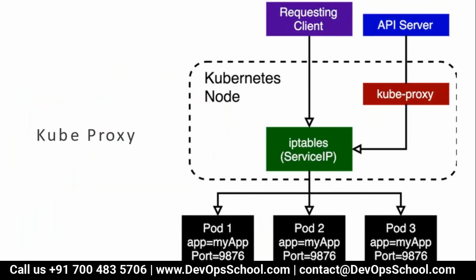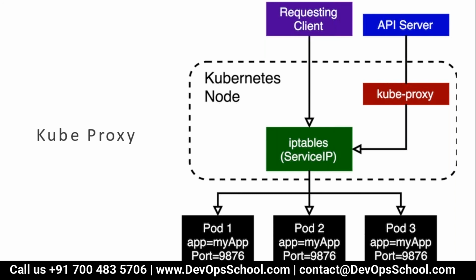Again, we'll discuss the proxy in a little bit more detail later. Here the requesting client from the outside hits the IP table in front of the node, and the IP table decides where to transfer the traffic: pod 1, pod 2, pod 3. Now the API server also sends a request to the proxy, and the proxy again to the IP table.